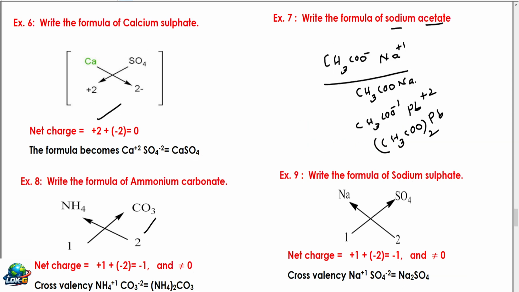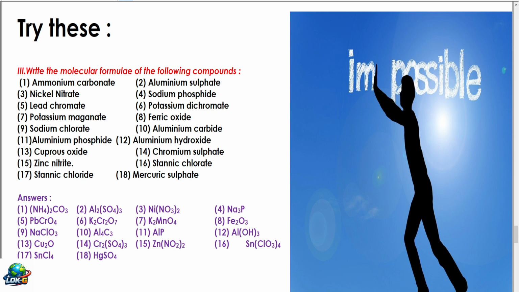Now I have given some examples here to try. Let us see a few examples. I will start. Ammonium carbonate: the correct formula will be NH4 plus 1 and CO3 minus 2, you will get ammonium carbonate. Verify the answer. Aluminium sulfate: Al plus 3, sulfate SO4 minus 2. Cross the valency. You will get Al2, write in the bracket SO4 thrice.